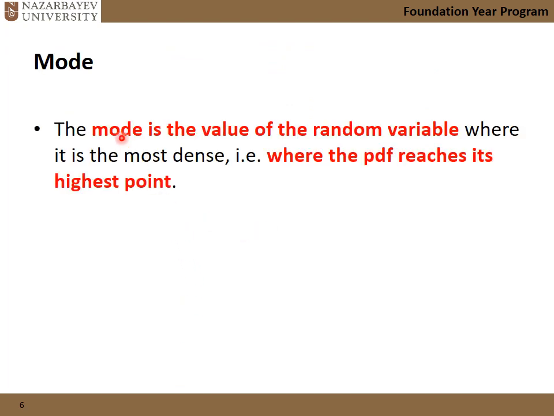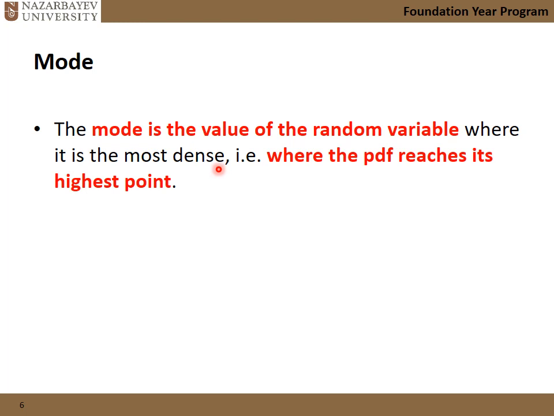Now, how to calculate the mode? The definition of the mode is the maximum repeated value. It is the value of the random variable where it's the most dense. Most dense means the most repeated one. Calculus-wise, it is a turning point, the maximum point.